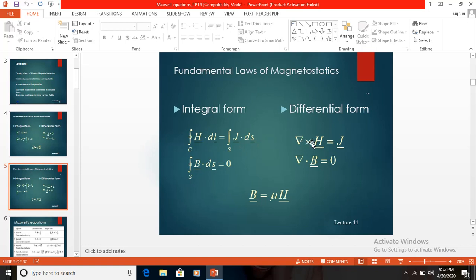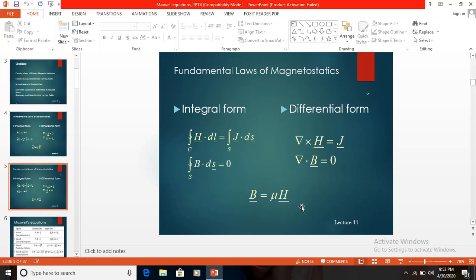In the differential form, del cross H is equal to J. And the closed surface integral of B dot dS is equal to 0, which in differential form is del dot B is equal to 0. So these are the magnetostatic Maxwell's equations. These are all obtained from B is equal to mu H.